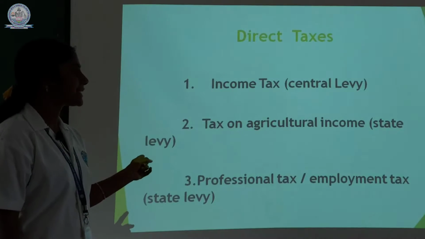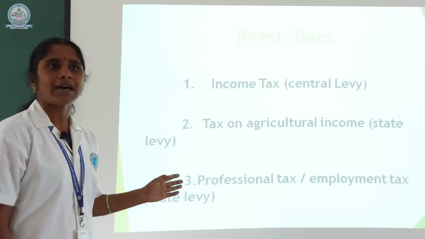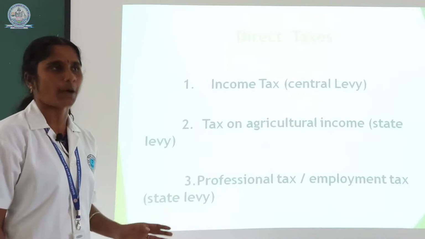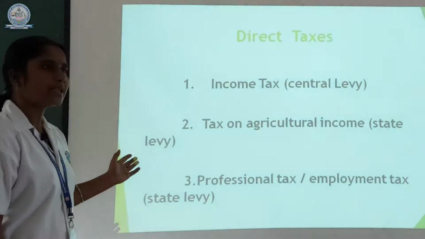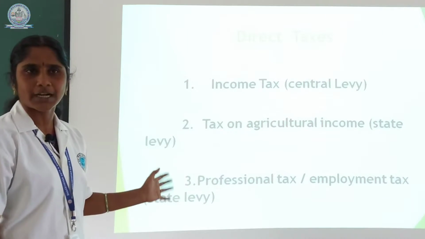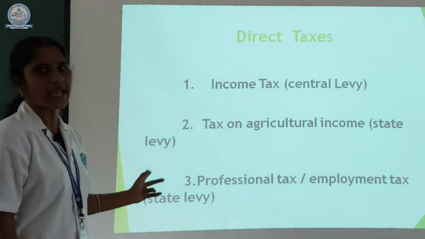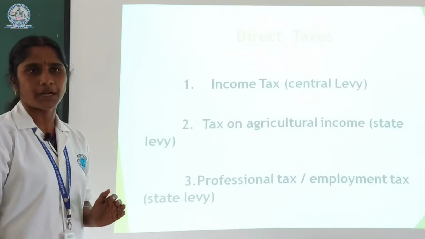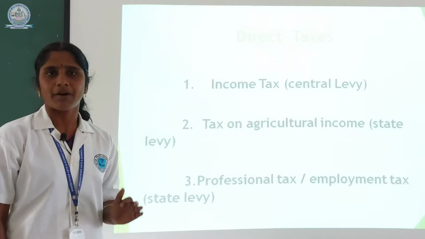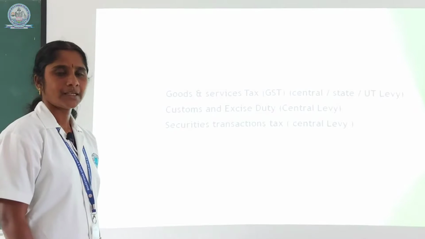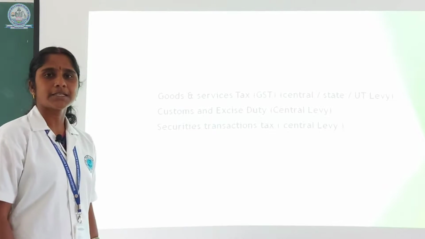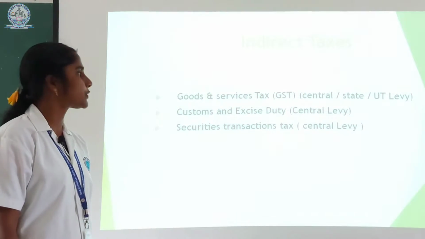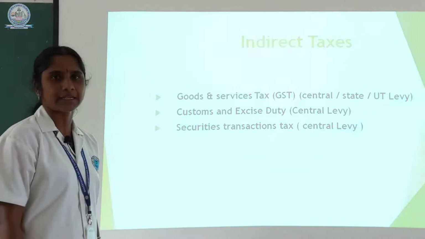Next one is tax on agricultural income. The power lies with the state government to collect the tax on agricultural income, but in India, agricultural income is fully exempted from tax as per the Income Tax Act 1961. Then the third one is professional tax or employment tax, whose power also lies with the state government. Now we will see examples of indirect taxes: goods and services tax, customs and excise duty, and securities transaction tax.